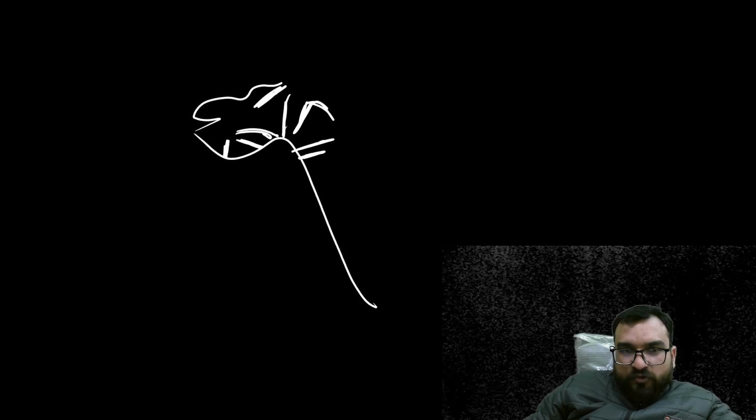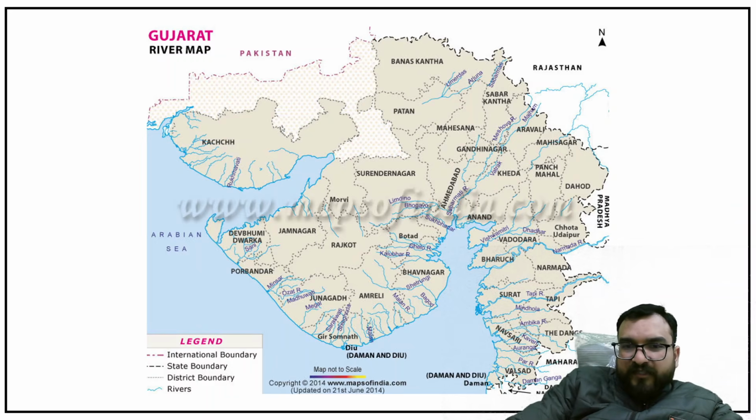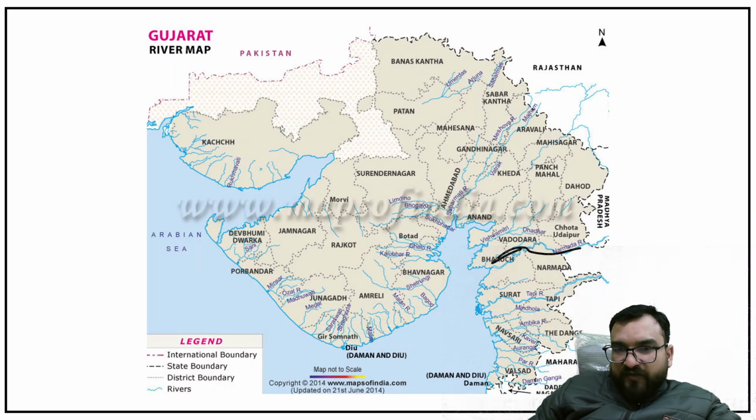So in Gujarat, you are understanding Luni, Sabarmati, Mahi, then over here Bhogovo, Shetrunji and Ozal, right? And from here two more rivers in Gujarat will be there, that is Narmada and Tapi. I'll be explaining Narmada and Tapi first, and then you will be finding near Bharuch and near Surat these two rivers, Narmada and Tapi.